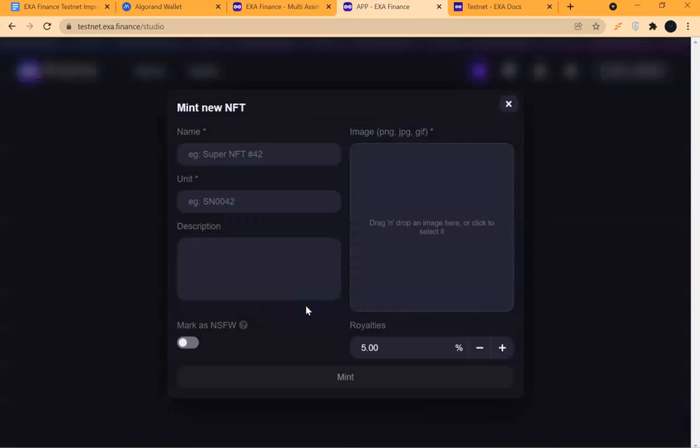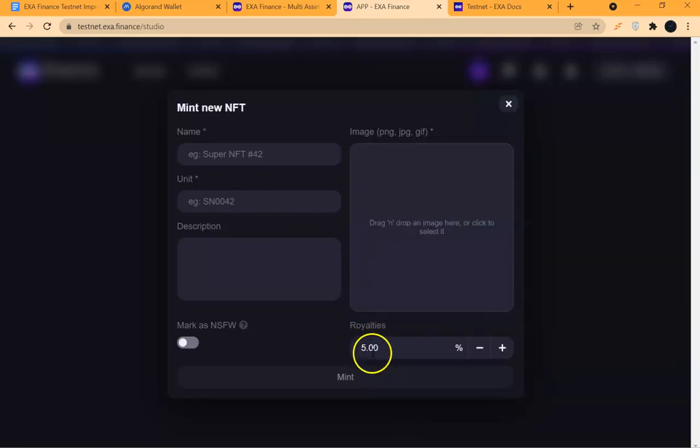You put the name of the NFT, you put any number. This unit does not represent quantity. It is just like a serial number you want to give to the NFT you are minting. Then you put a description. Then you can now upload the image by clicking here.